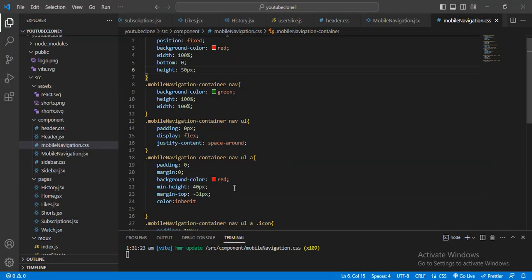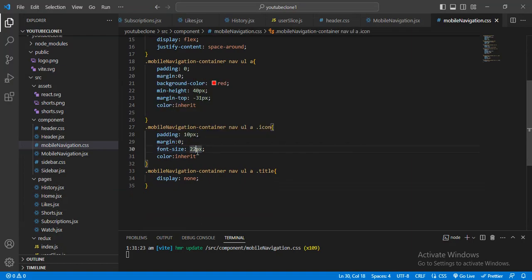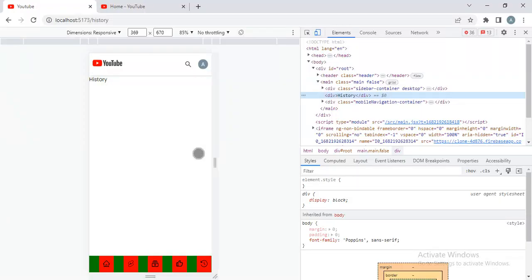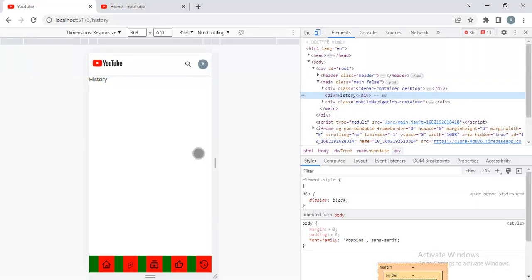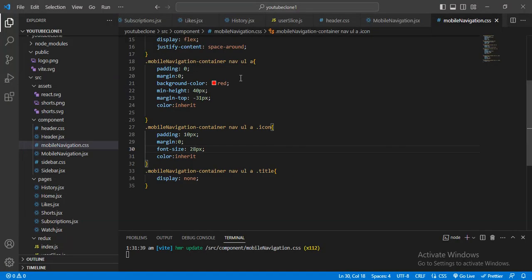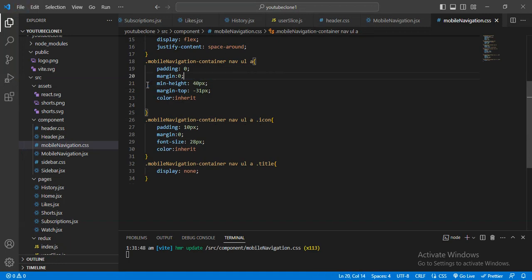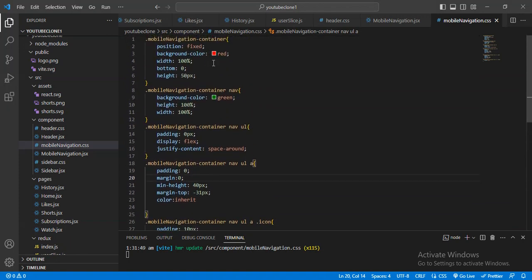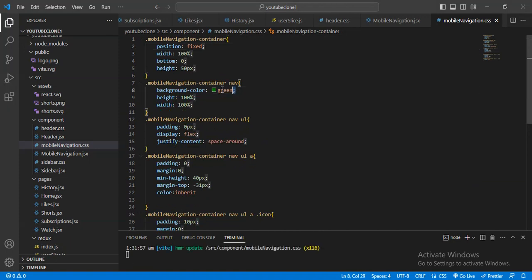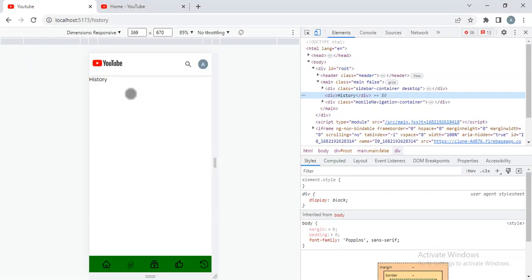And this font size, a little bit increase this: 24, 30, 28. Yeah, 28 is perfect. And now I will remove this background color. Yeah, and this, where is this background color? And this background color. Now it will look like this.